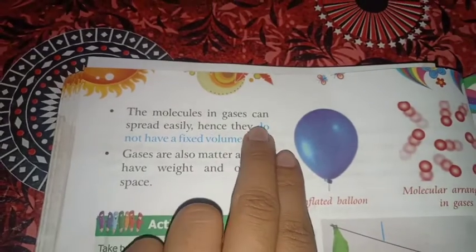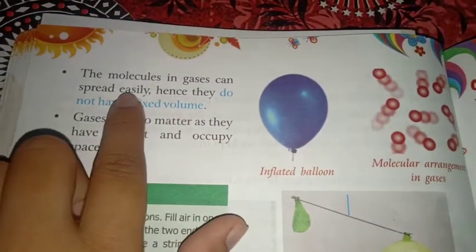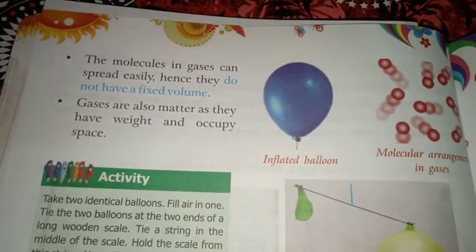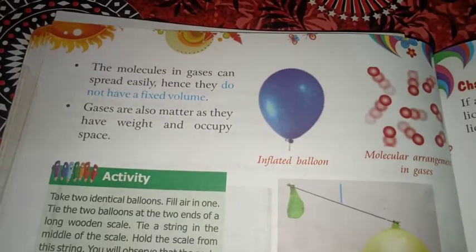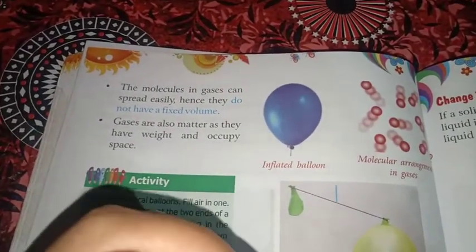The molecules in gases can spread easily. Hence they do not have a fixed volume. That means they do not occupy any fixed space. For example, if you spray perfume, you can feel the smell, the fragrance, in the whole room.